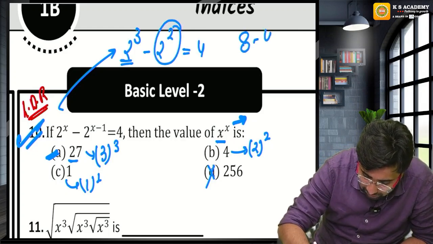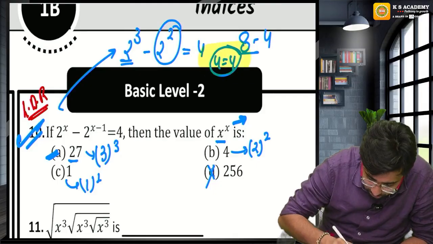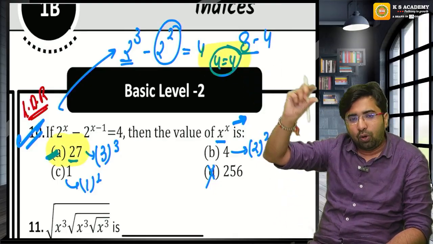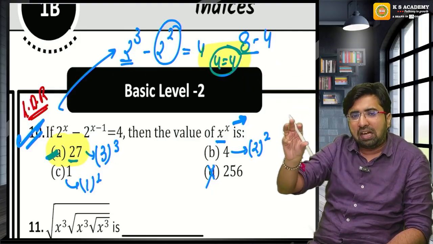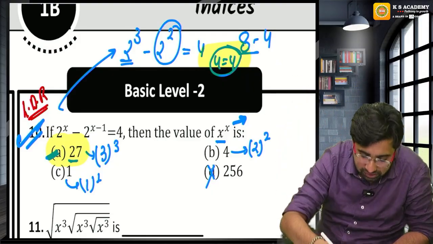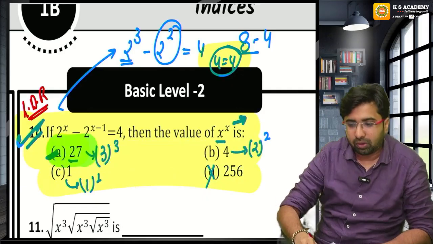What is 2 square, guys? 4. 8 minus 4, guys. This option gives me LHS equals to RHS. So, guys, this option will be correct. In exam, guys, don't follow the method. Go from option to question. Put the value of x from the option that will give you LHS equals to RHS. That option will be correct. Rest all the options will be wrong.